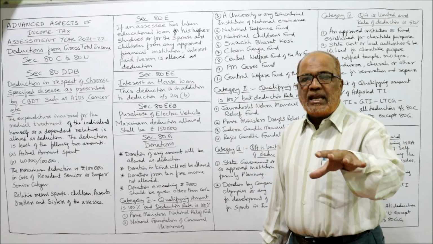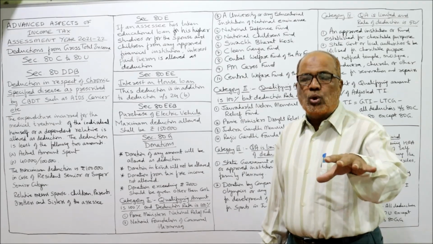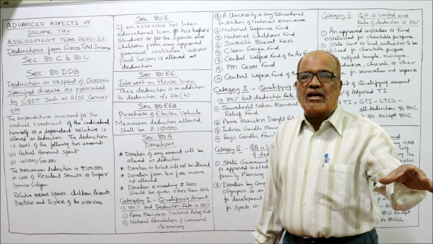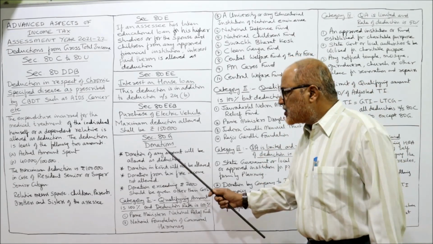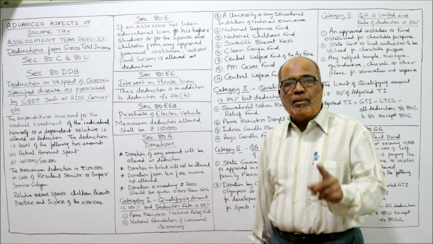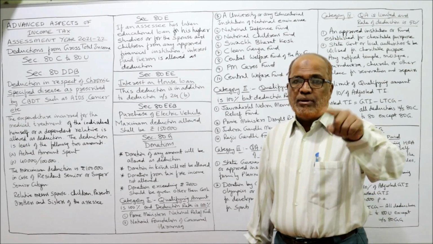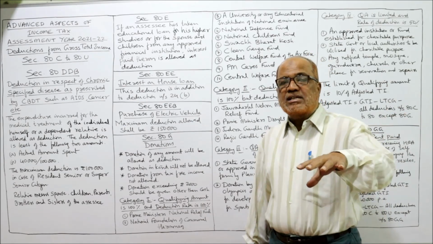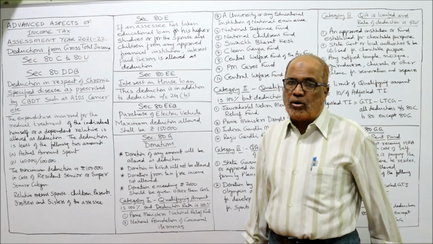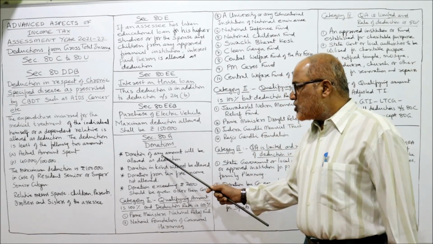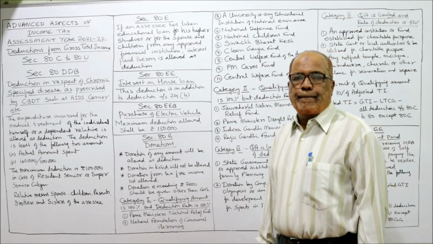Donations. If an assessee gives a donation during the previous year from his taxable income, then deduction will be given under section 80G. Remember, from taxable income he must give the donation. If he has given the donation from exempted incomes, then deduction will not be allowed. Now, donation of any amount will be allowed as deduction.